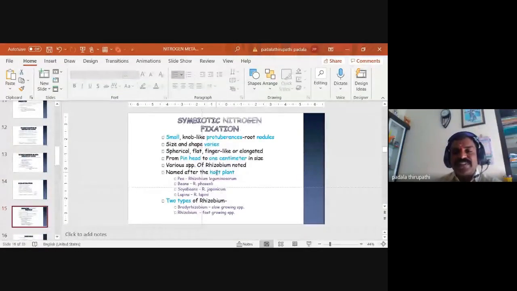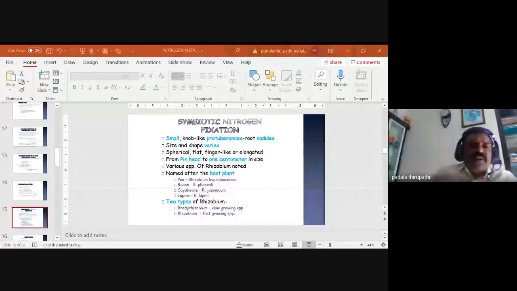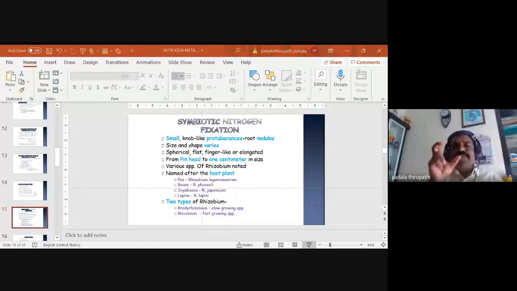Then symbiotic nitrogen fixation. Is this visible? In symbiotic nitrogen fixation, we observe the roots. On the roots, some knob-like structures or protuberances are observed, which we call nodules or root nodules.